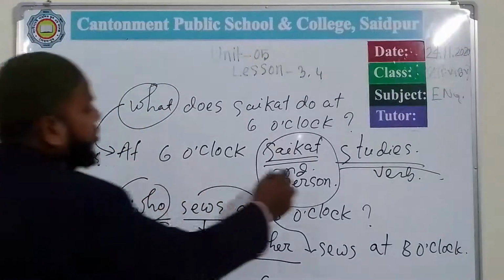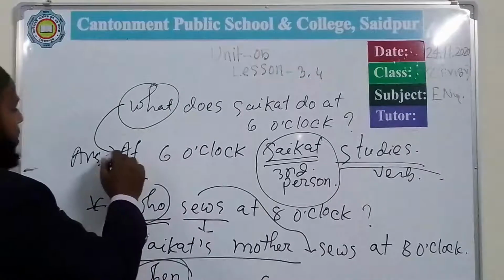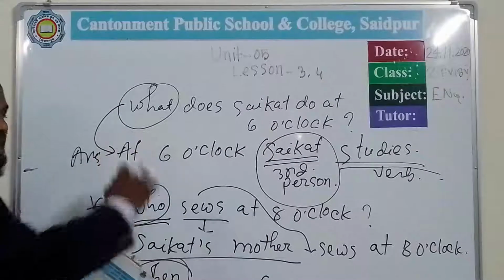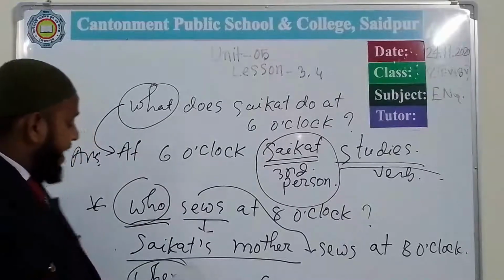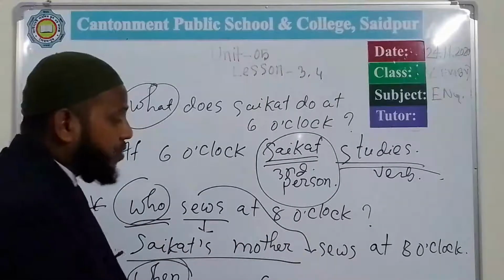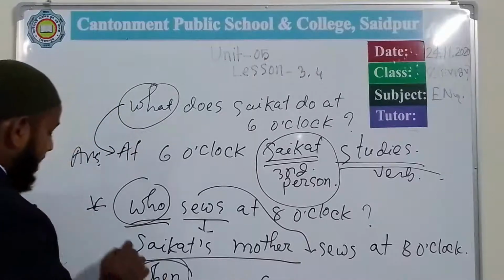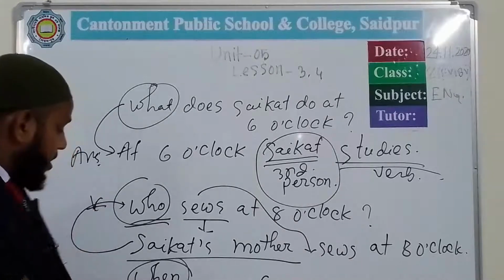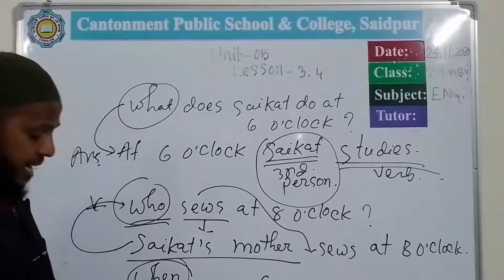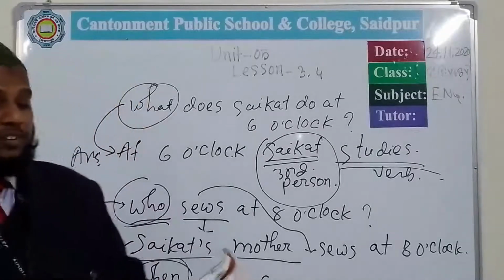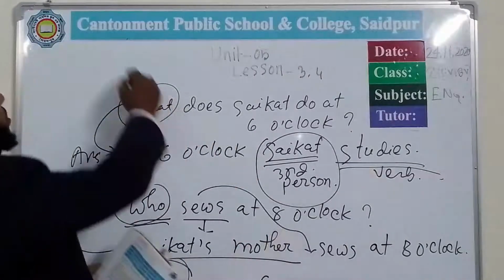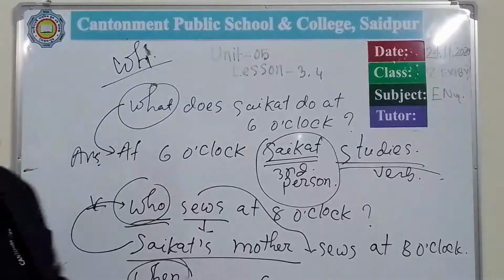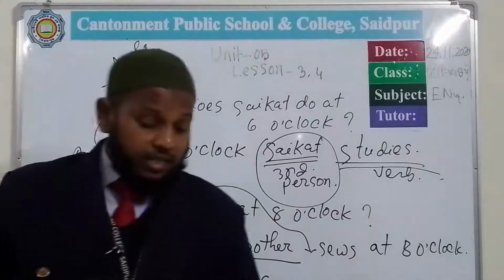Suppose at 6 o'clock Shoykot studies. If I write the question, so what does Shoykot do at 6 o'clock? So in this way we can make WH question, you know well. Here Shoykot's mother sees at 8 o'clock. Who sees at 8 o'clock? I can make a WH question from this exercise. Now Shoykot's father reads at 6 o'clock. When does Shoykot's father read? So we can make WH question in this way. Okay. So WH question you can make easily in this way.